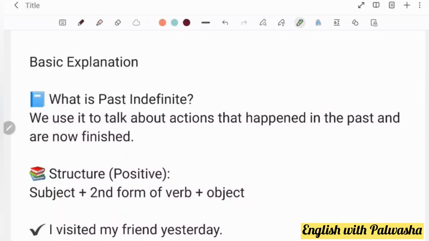So today's video is basically about the second tense, which is the past indefinite tense. And today we will be learning the past indefinite tense in detail in the easiest manner. So if you are really interested to learn the most common tense in a few minutes, then let's go and start with it, because we will be learning it in detail and we're going to attempt the exercise at the end, and I really want your input as well.